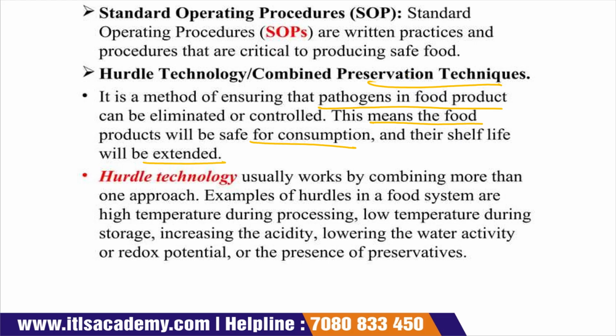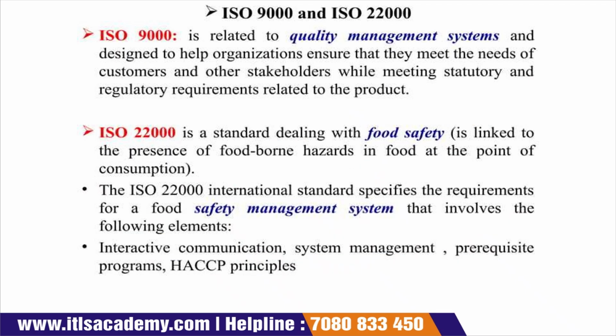Now, hurdle technology works by combining more than one approach. For example, hurdles in a food system are high temperature during processing, low temperature during storage, increasing the acidity, lowering the water activity or redox potential, or the presence of a preservative. When all these techniques are used together, it comes under the category of hurdle technology for the preservation of the food product.